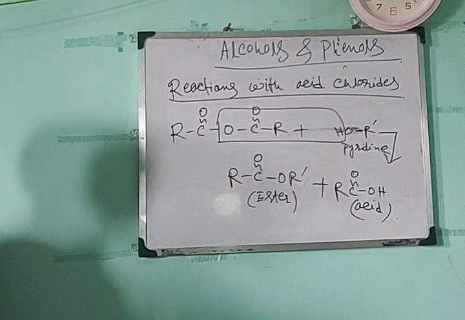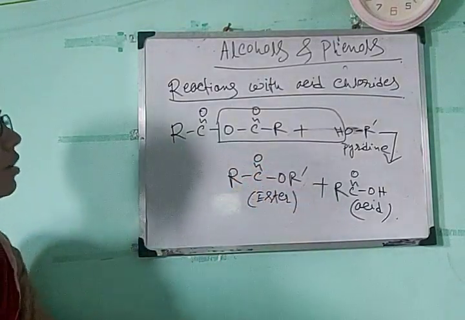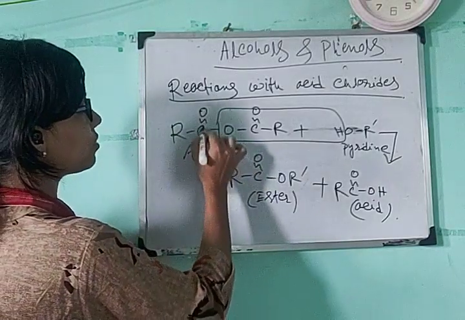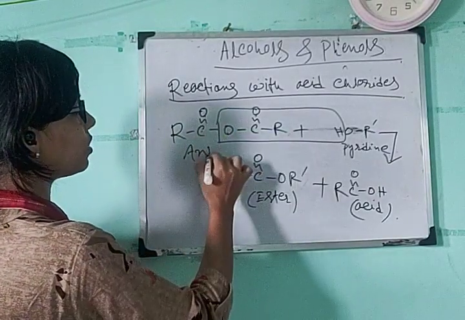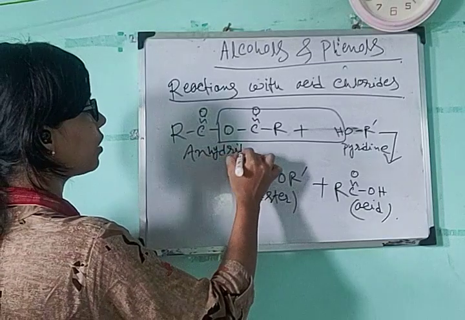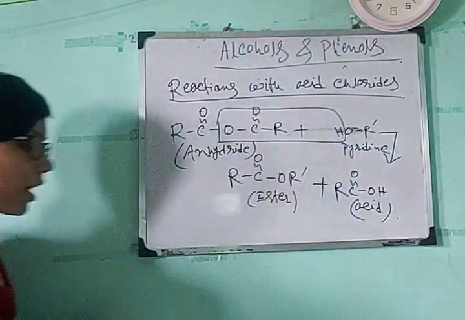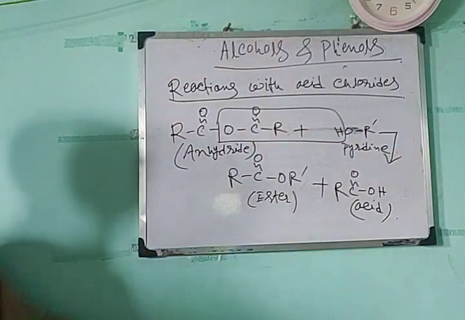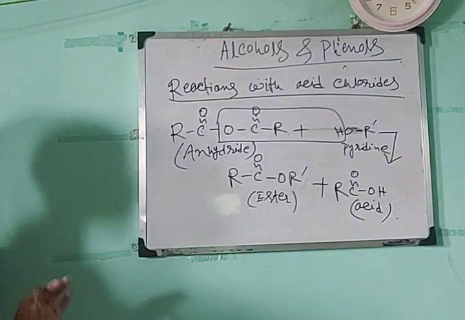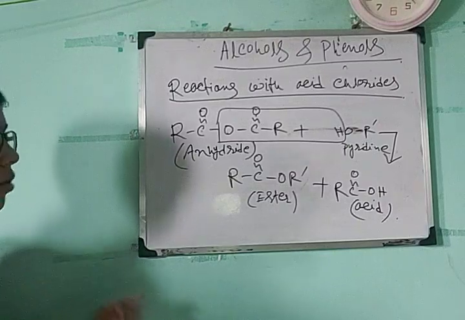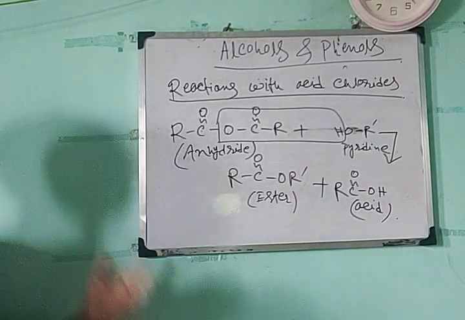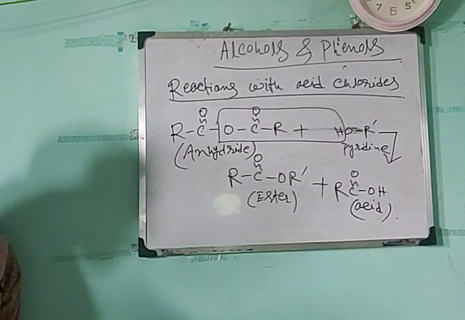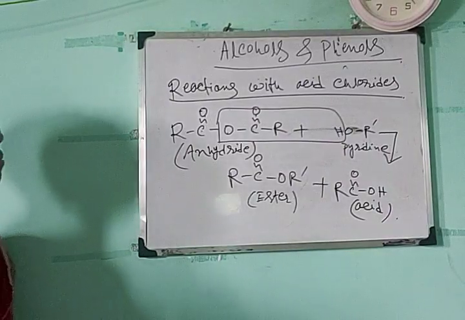So acids reacting with alcohol, anhydrides, this one is anhydride. This linkage, this C double bond O, O, C double bond O, this linkage is known as anhydride linkage. So anhydrides and acid chlorides can react with alcohol to produce the ester. So mainly the esterification reaction is a reaction between alcohols and acids, and these are another two reactions that we can produce ester. So in the next class we will start from the dehydration of alcohols.